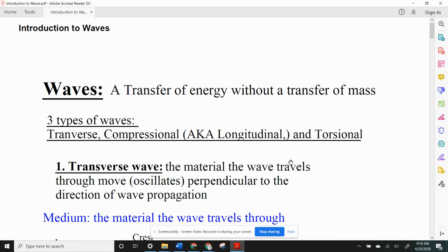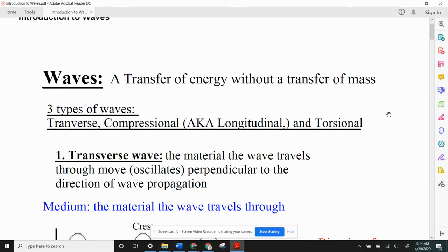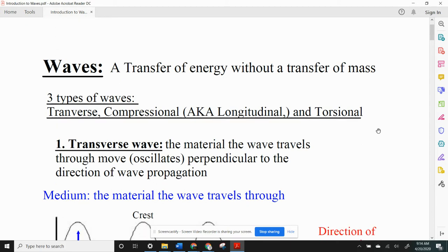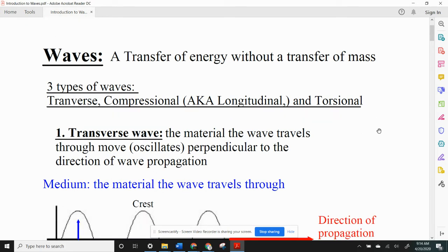First off, what's a wave? A wave is simply a transfer of energy without a transfer of mass. So sound and light are waves. And what that means is that we can transmit information by transmitting a sound wave, and the energy that the sound wave carries, or the energy a light wave carries, can transmit information without actually having more stuff.